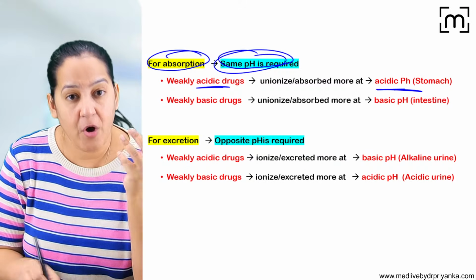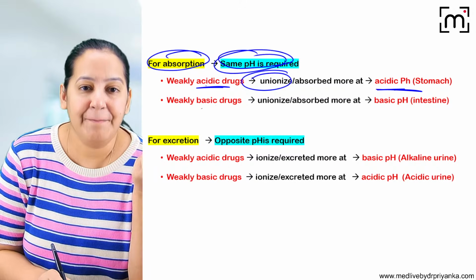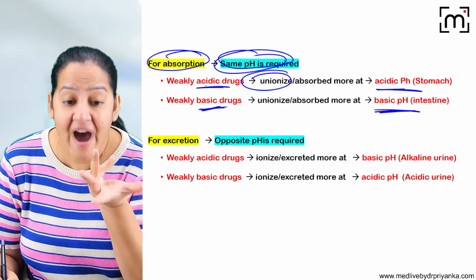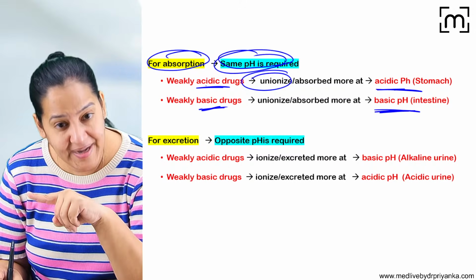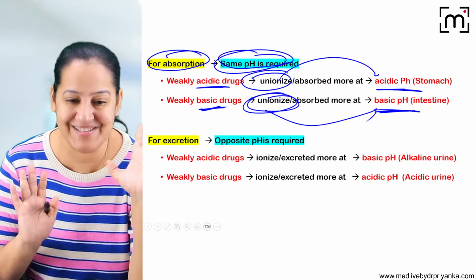Why? Because acidic drugs at acidic pH are unionized. And basic drugs are absorbed in basic medium. Why? Because in basic medium, the basic drugs remain unionized and the body retains the unionized form. That is the reason. Okay.